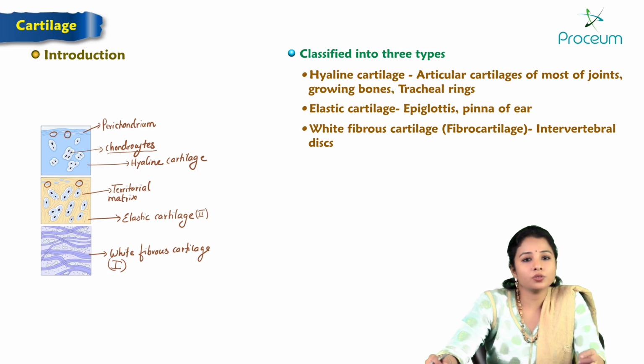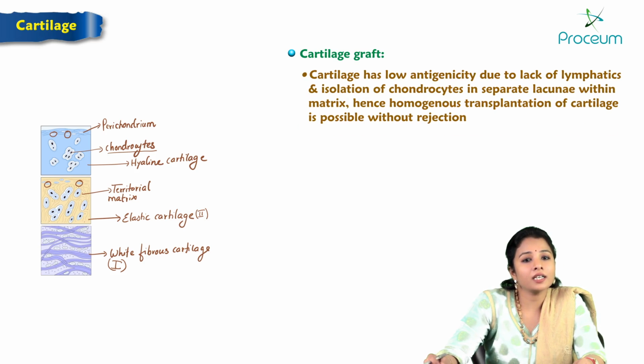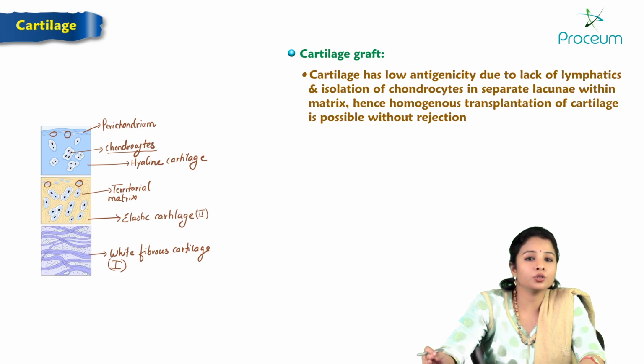There are two things we can learn here: cartilage graft and cartilage repair. The cartilage has low antigenicity due to lack of lymphatics, and the chondrocytes are isolated in separate lacunae within the matrix. Hence, homogeneous transplantation of cartilage is possible without rejection.